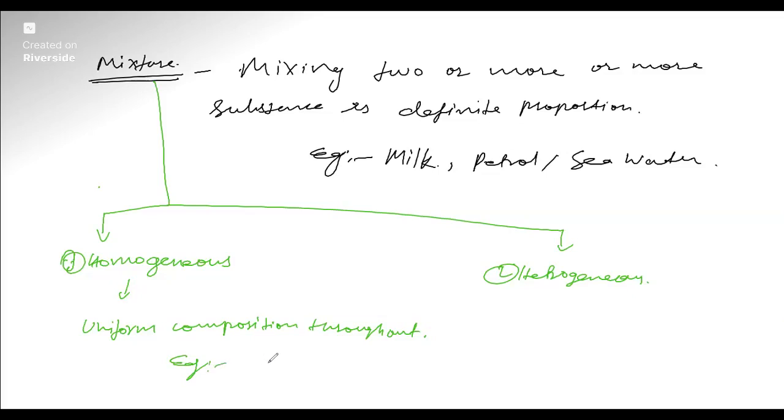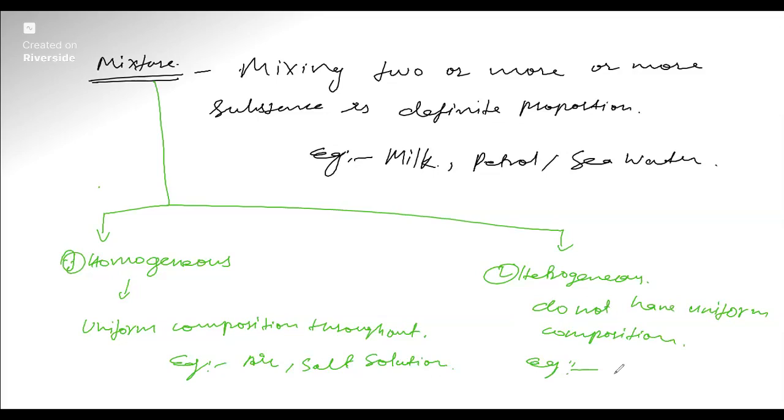Examples of homogeneous mixtures are air and salt solution. The heterogeneous mixture is just the opposite. It does not have a uniform composition. For example, a mixture of sulfur and sand.